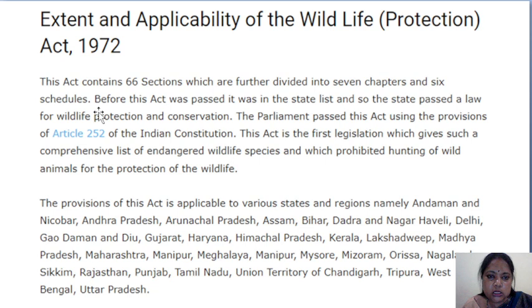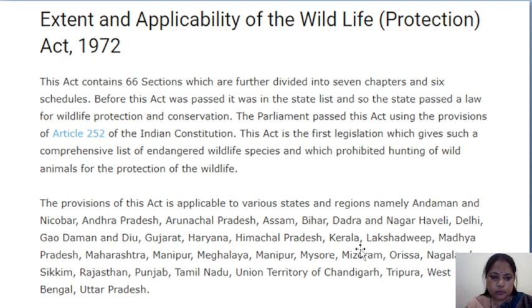So my dear students, you have to remember these things: how many sections, how many chapters, how many schedules, and under which article this act has its provisions. Okay, so this act is the first legislation which gives such a comprehensive list of endangered wildlife species and which prohibited hunting of wild animals for the protection of wildlife.